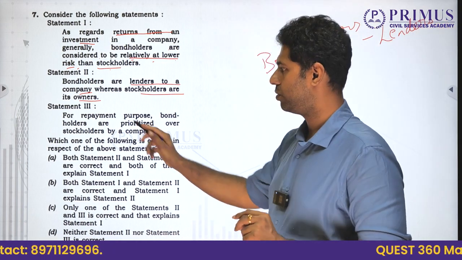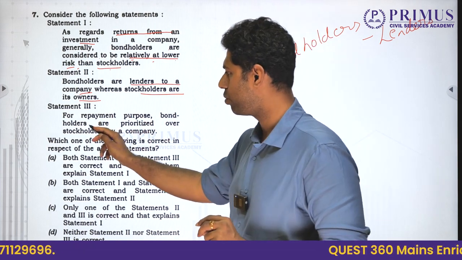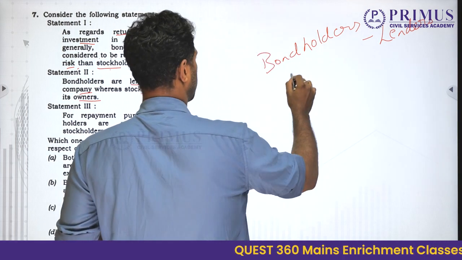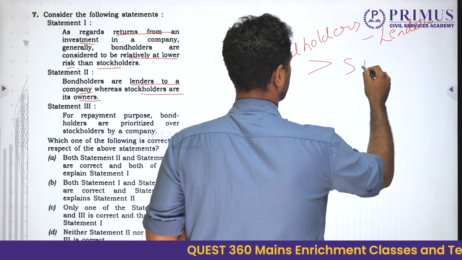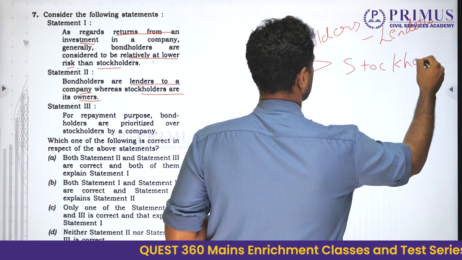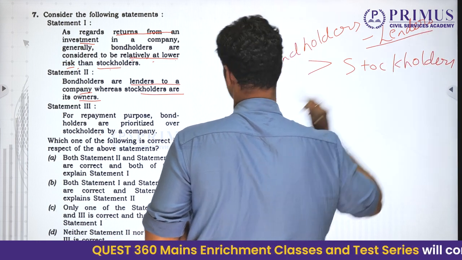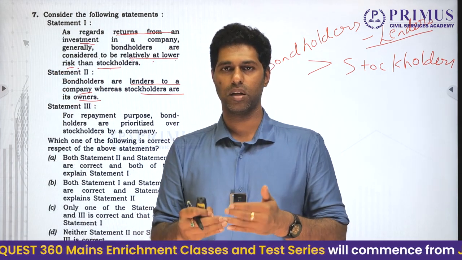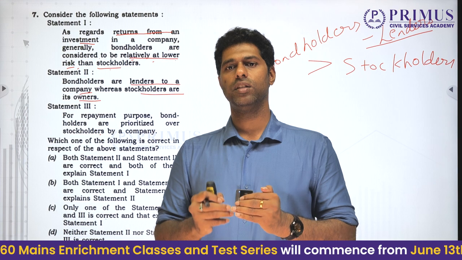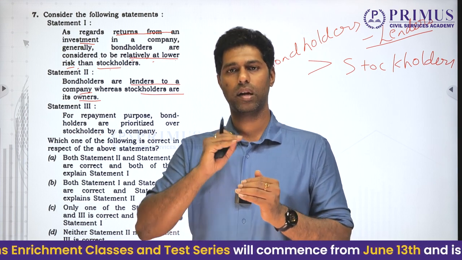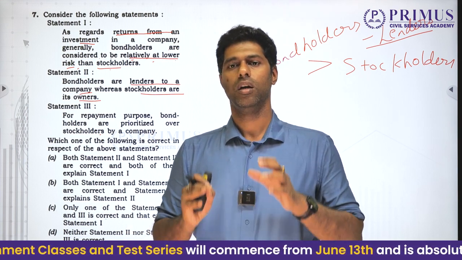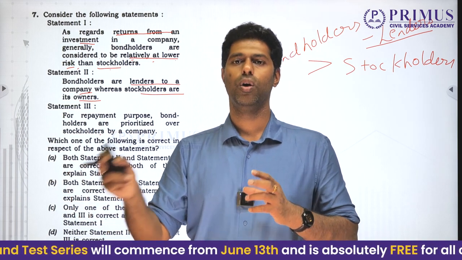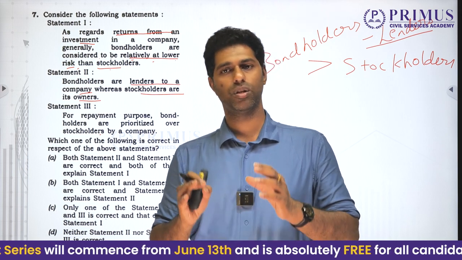Right, coming to statement 3: for repayment purposes, bondholders are prioritized over stockholders by a company. Yes, bondholders gain more priority than stockholders. Why? Because bondholders are lenders. See, whenever you try to sell anything, let's say your property, but there is a loan on the property, it is a requirement that you first clear off the loan and then sell the property. You are the owner of the property, yet first you have to clear your loans, only then can you sell the property. That is how the law goes.